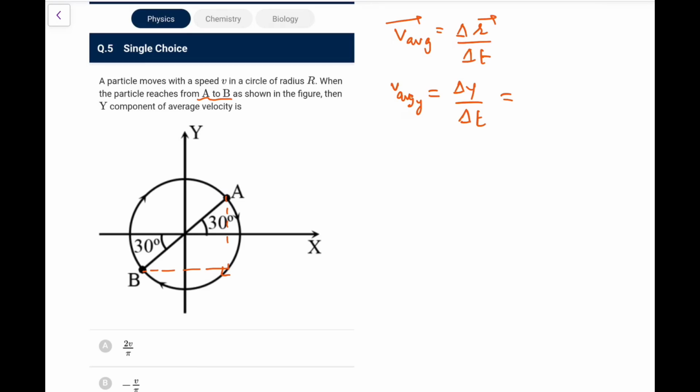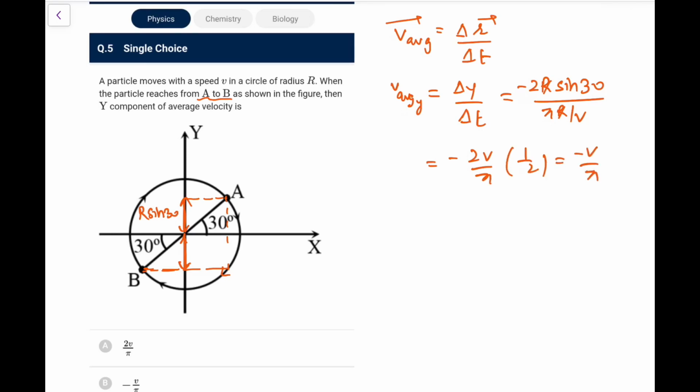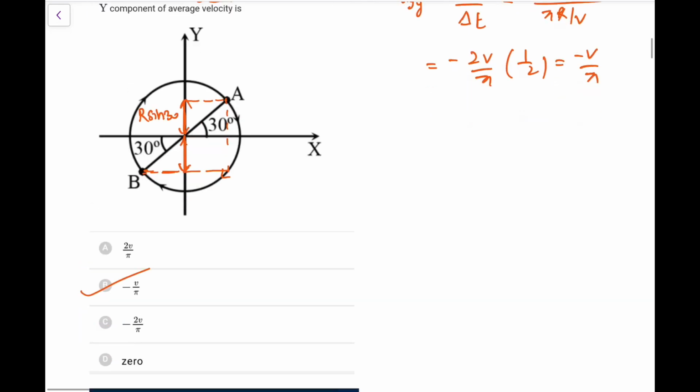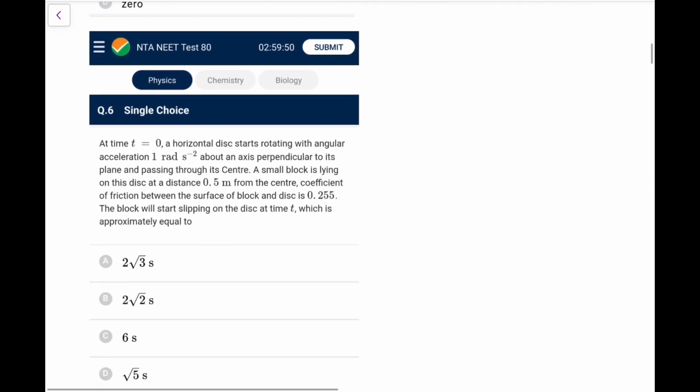Let's say this height is equal to r sine 30, and this height again is r sine 30, so the displacement would be minus 2r sine 30, divided by time. Because it has gone for the half circle, the time would be T by 2, where T is 2 pi r by v, so it would be pi r by v. So what we get now, this r and r go, this is minus 2v by pi, sine 30 is 1 by 2, so it is minus v by pi. That is the y component of the velocity. So this is option B here. These are not tough ones, go by the basics.